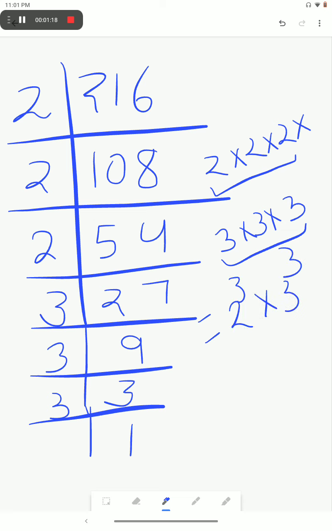Now, as we have discussed in the last lecture, any number which can be represented in the form of a cube of a prime number is a perfect cube. And here the prime factors have triplets: 2 has a triplet, 3 has a triplet. It means it is a perfect cube. Now go to the second part.